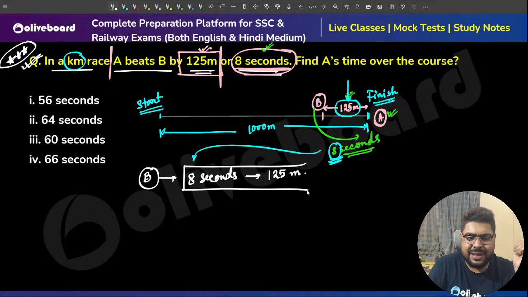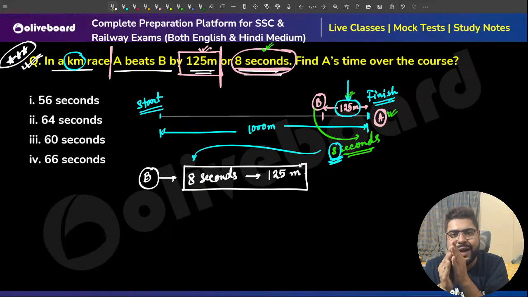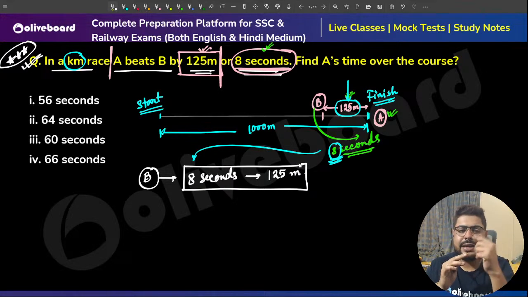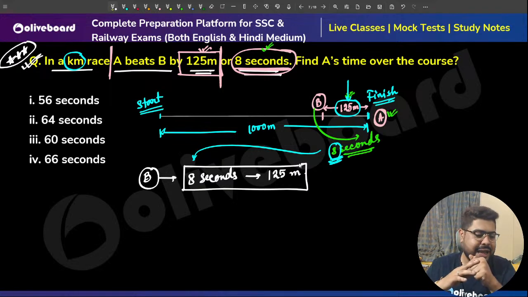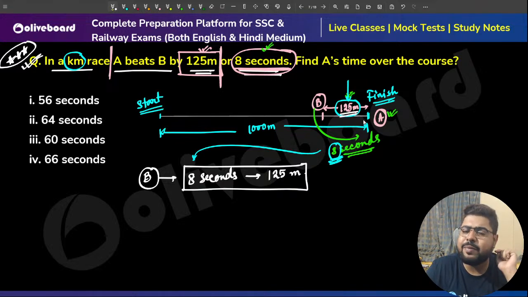That is something that you guys need to understand. If this is clear, please tell me. B was 125 meters behind when A reached the finish point. That was when we were thinking about distance. When we are thinking about the time, B is behind by 8 seconds. So can I say that B is taking 8 seconds to cover this 125 meters.